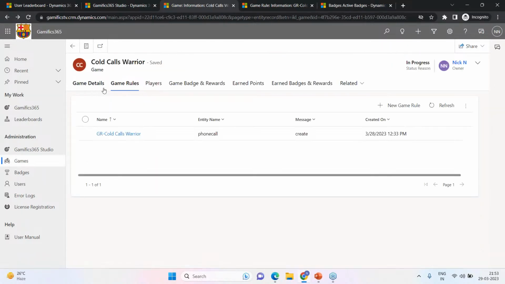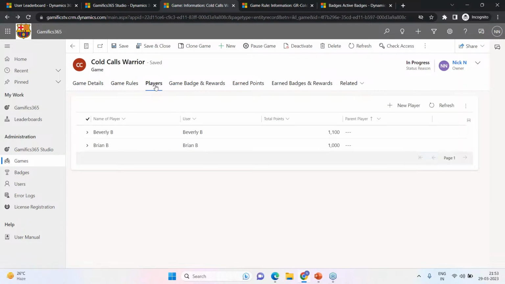So once you have the game details and game rules, you can just go ahead and start the game, or go live with the game. Since the game is already in progress, here it shows as pause game. Let's look at the next tab and see if we have certain players. As we had seen, we have a couple of players who are playing this game.